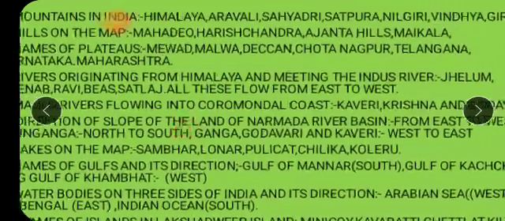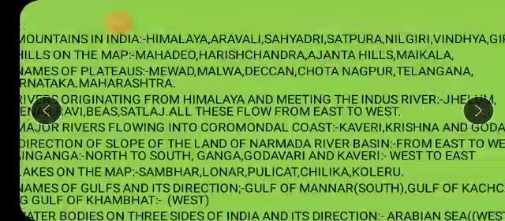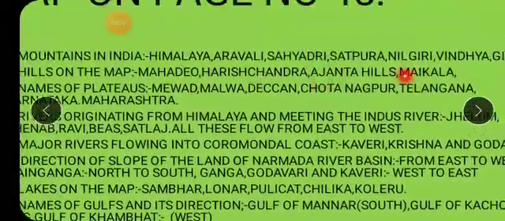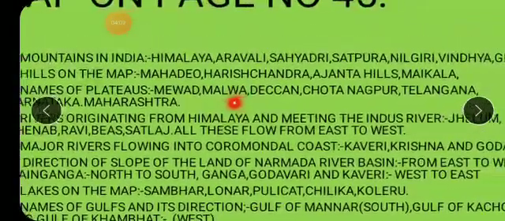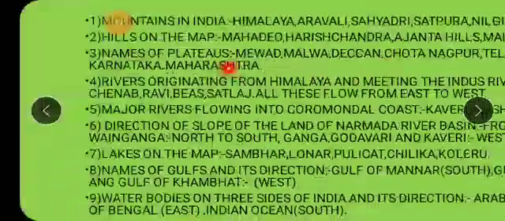Again I repeat, Mahadev, Harishchandra, you will get all these names on the map. When you highlight, children, you will get all these names: Mahadev, Harishchandra, Ajanta, and Maikala. Now the third question they have asked is the names of plateaus. So the names of the plateaus are what, children? Mewad, Malwa, Chota Nagpur, Telangana, and Karnataka and Maharashtra.